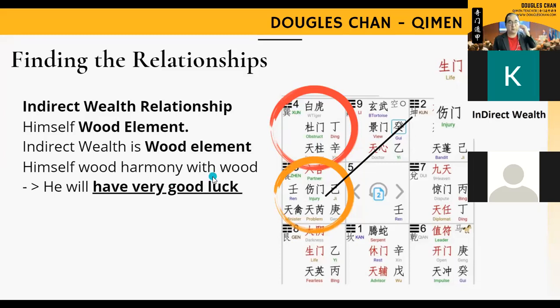That means if this person were to go gambling, buy 4D or 5D, depending on which country, or even do activities that involve minimum commitment, you know, you put in $1, you make $500, you make $1,000. That's how indirect wealth comes about. So for this case itself, this guy will have a lot of good indirect wealth.